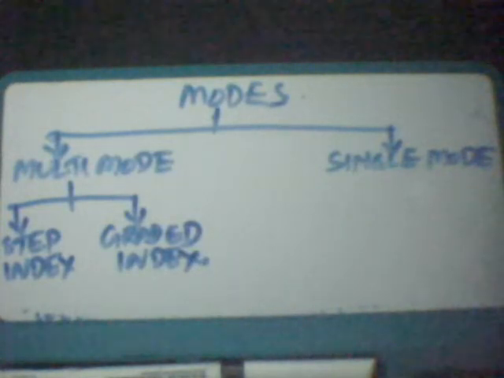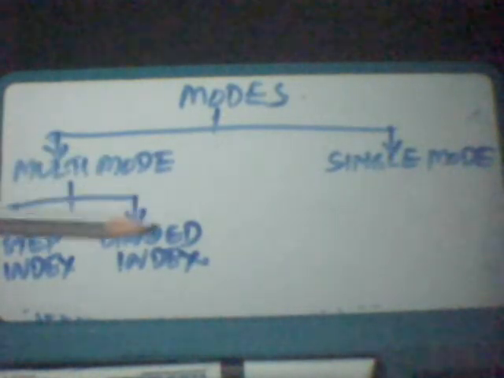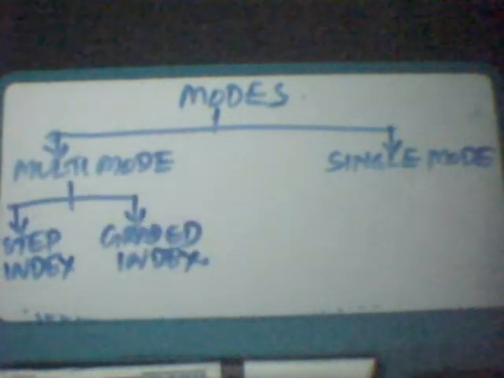The term step index refers to the suddenness of the change from core to cladding. In multi-mode graded index fibers, as we can see, the index of refraction is related to the density. Density will be highest at the center of the core and decreases gradually to the lowest at the edge.